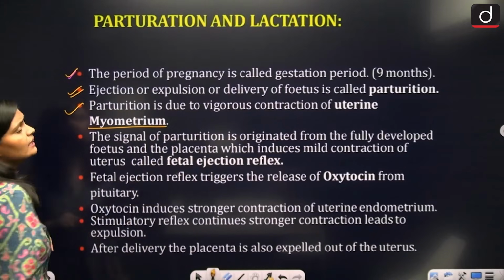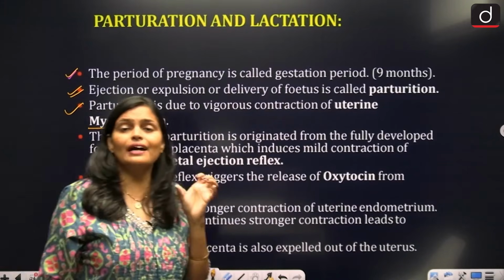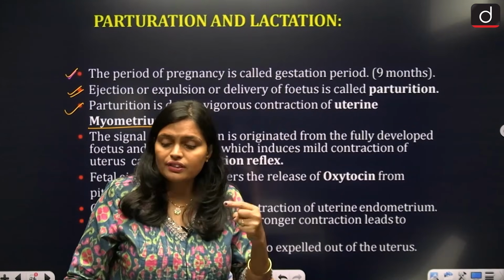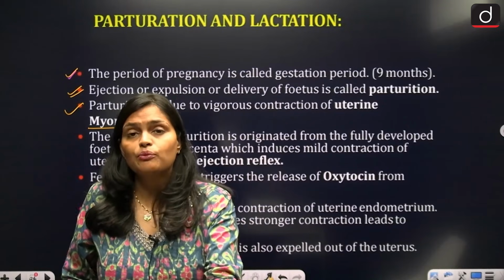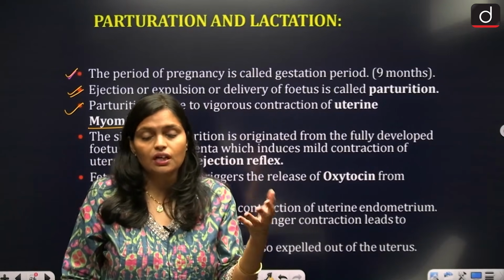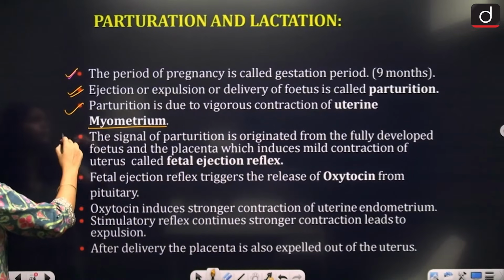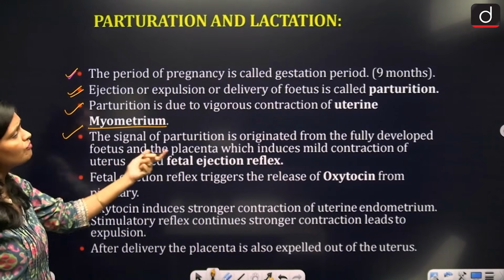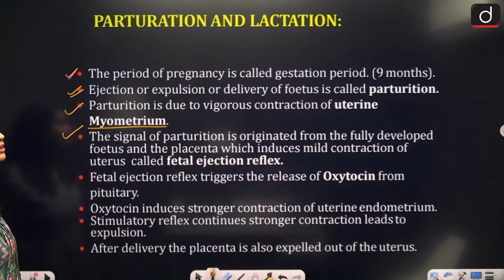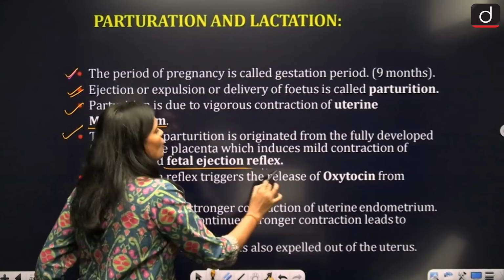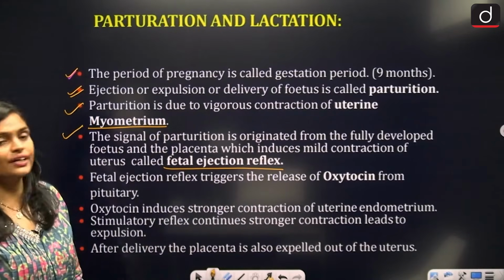Parturition basically occurs due to the contraction of myometrium wall of uterus. So whenever there is a contraction in the myometrium wall of a uterus, then only the delivery can happen. The signal of parturition is originated from the fully developed fetus and the placenta, called fetal ejection reflex.